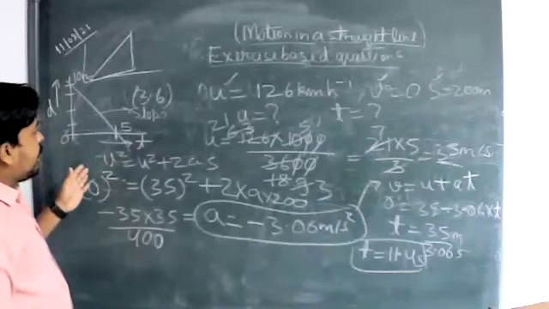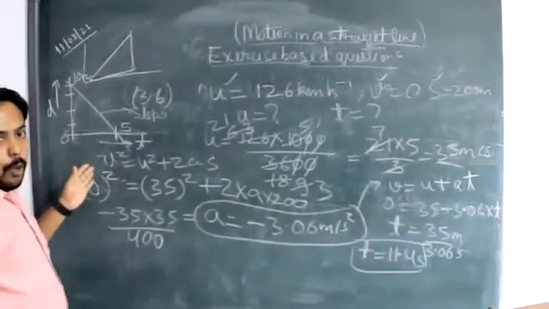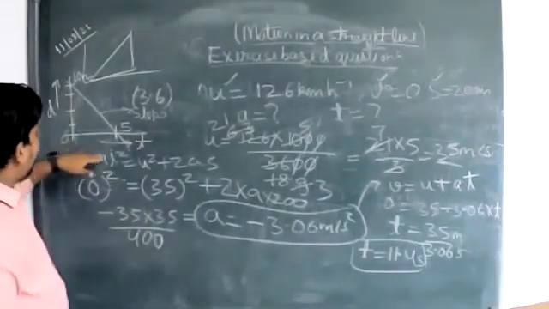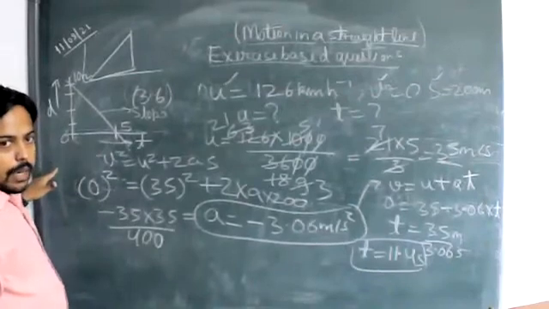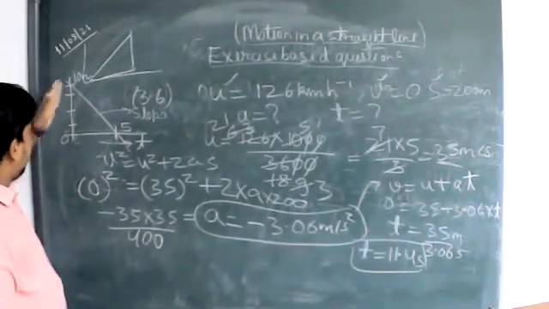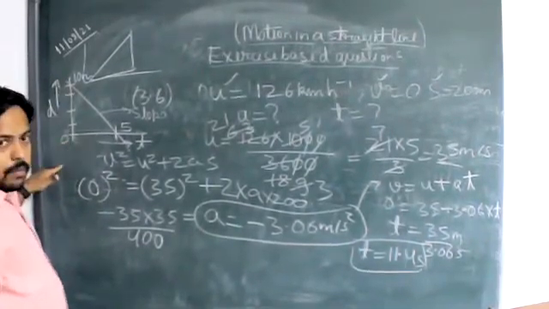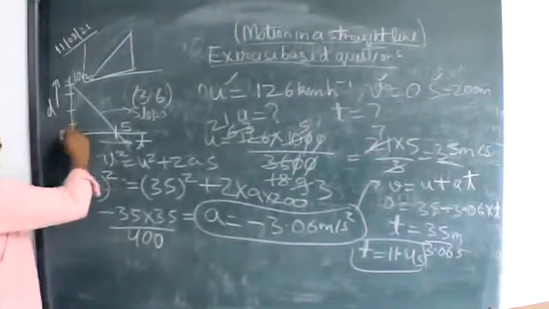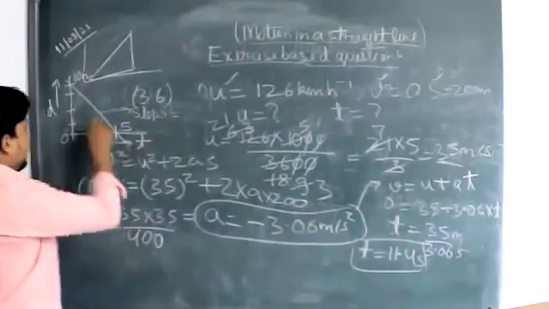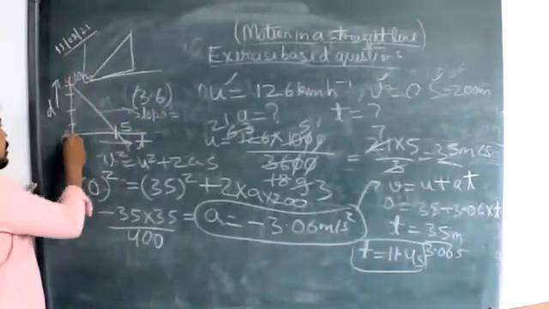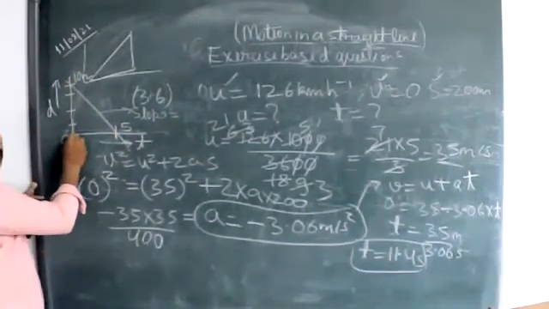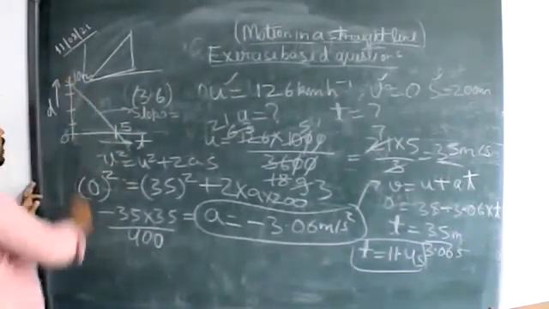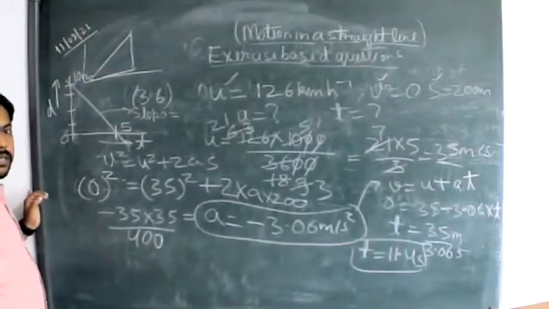So what is the final value of the velocity? Slope is perpendicular upon base. Similarly, velocity is displacement upon time. Initially at t equals 0, the displacement of the body was about 10 meters.